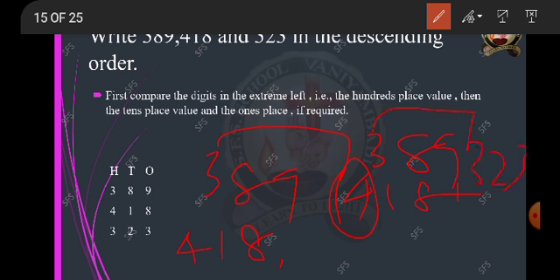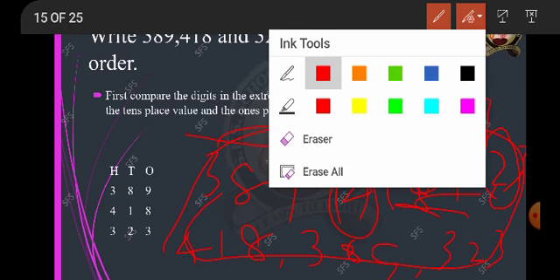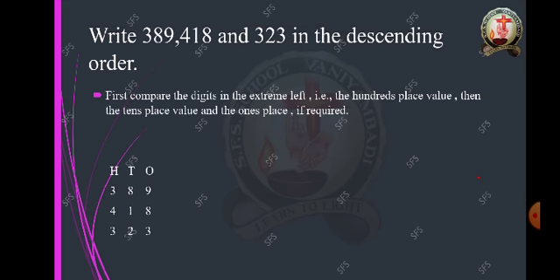Here the first left extreme digit is the same, so compare the next digit. Here 8 is bigger and 2 is smaller. So the number which comes next to the first number is 389 and the last number is 323. Children, you can find it by an easier method, or you can find it according to these rules. So the descending order is 418, 389 and 323. Have you understood, children?